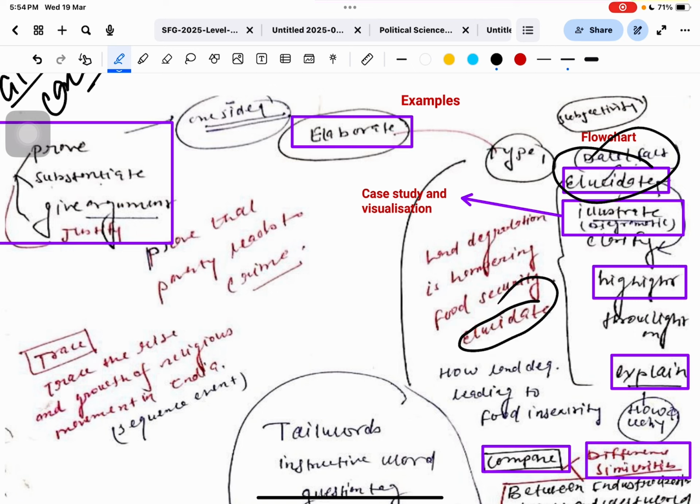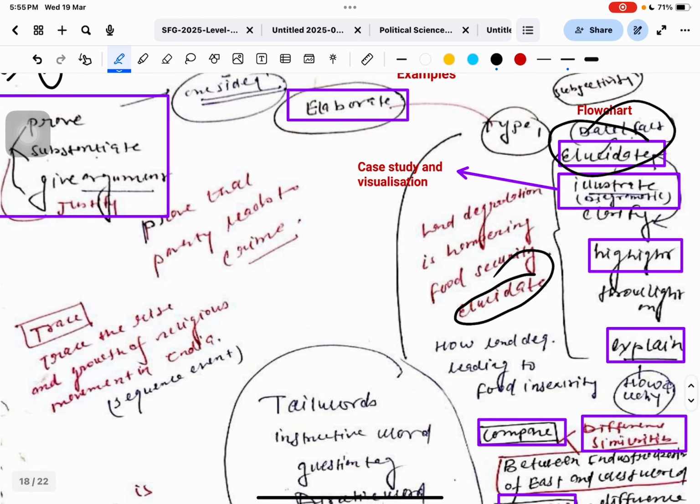And the second one is what? Illustrate. It means you have to make diagrams. Suppose you are showing that this problem is leading to this, so you have to show it in a diagram, through pictures. But in theory, what do we write if it is illustrate? A flow chart. You will write theory, and at the same time you will also draw a diagram. First theory, then diagram. So illustrate means we have a diagrammatic representation actually.